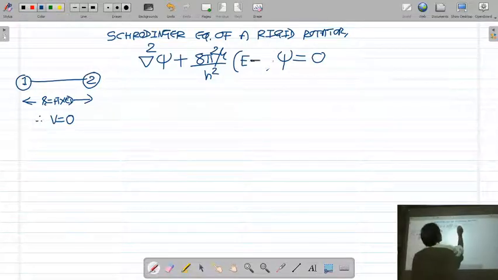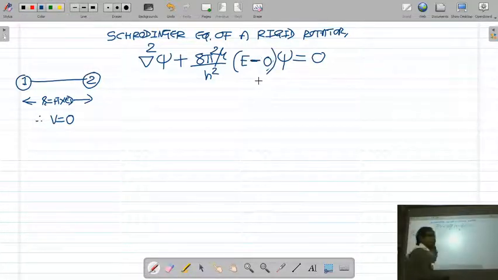So we can put the potential energy of the molecule as 0. Now the equation becomes del square psi plus 8 pi square mu upon h square E psi is equal to 0. So R is fixed, therefore potential energy will be 0. Now we write this equation in spherical polar coordinates.